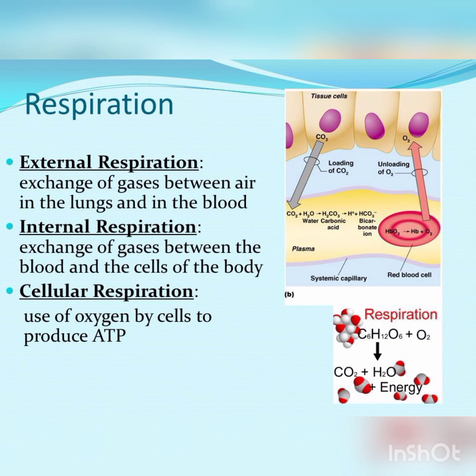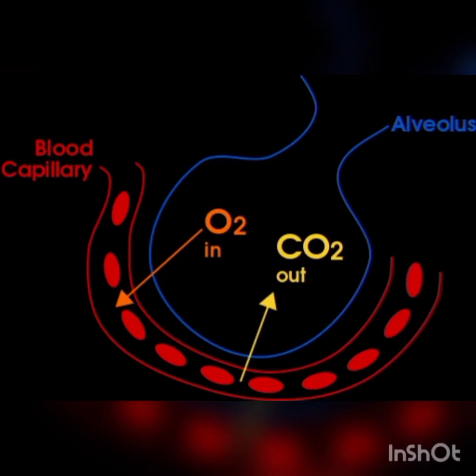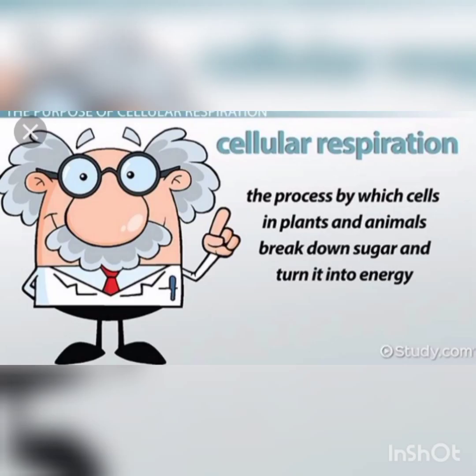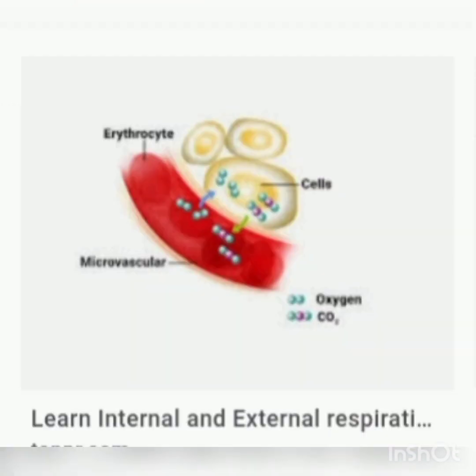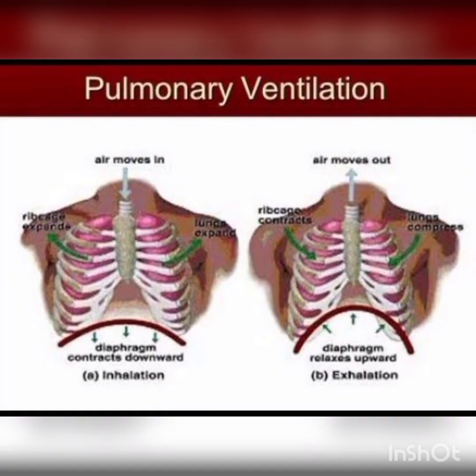And next we come to cellular respiration. In cellular respiration, oxygen delivered into the cells is used to oxidize glucose, fatty acids and amino acids to produce energy. Mainly it is the use of oxygen by cells to produce ATP. Also in these respiratory mechanisms, we discussed that pulmonary ventilation is nothing but breathing.